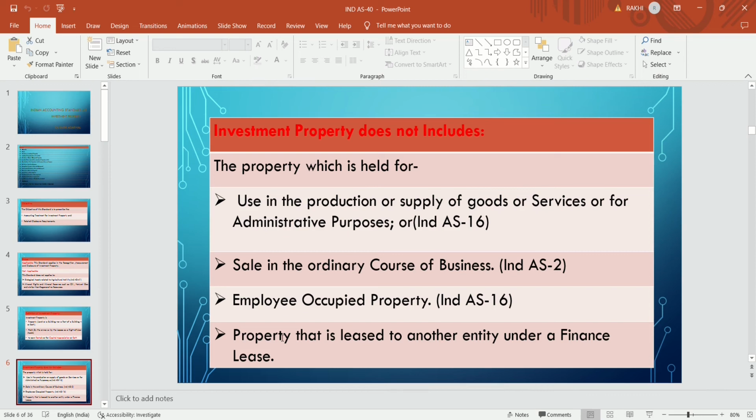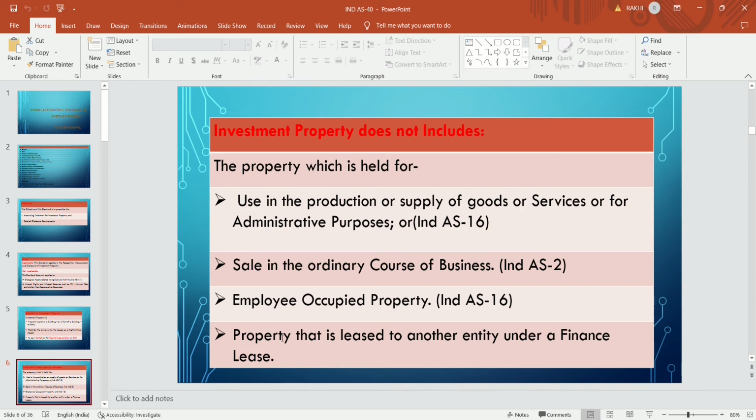Employee occupied property: if any property is given by the employer to an employee for their accommodation purpose, then that employee occupied property is treated as PPE and not an investment property, because the purpose of the use of that asset is for office purpose. The employee of the office is using that asset for office employees' purpose. So this is treated as PPE under Ind AS 16.